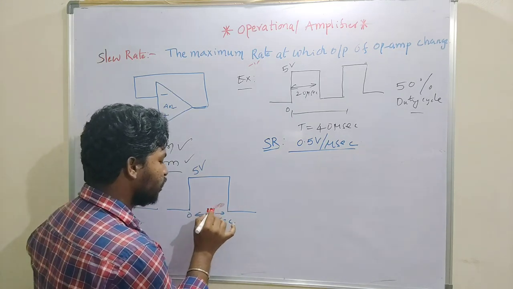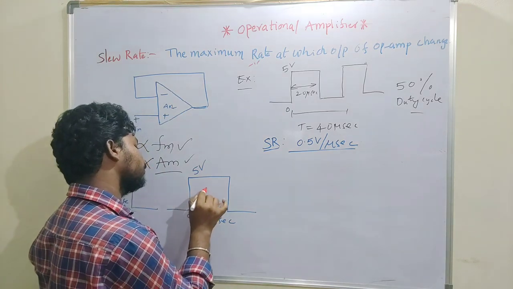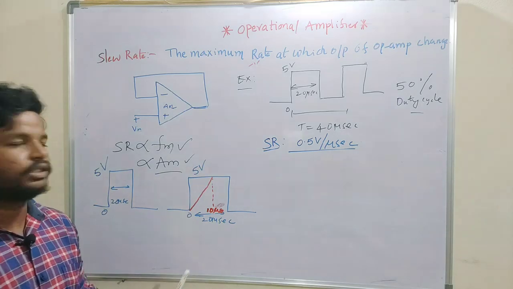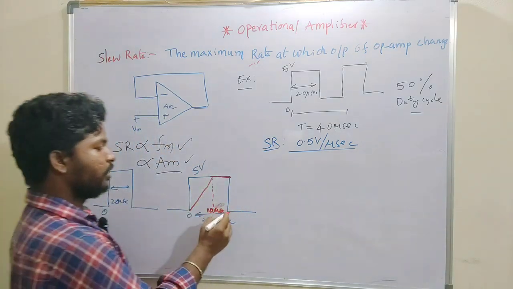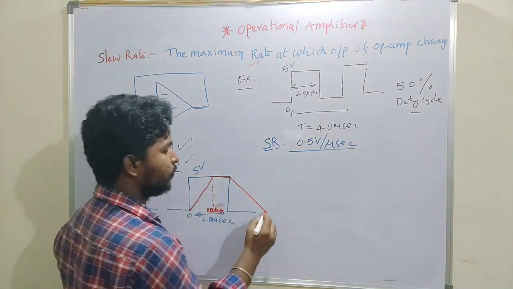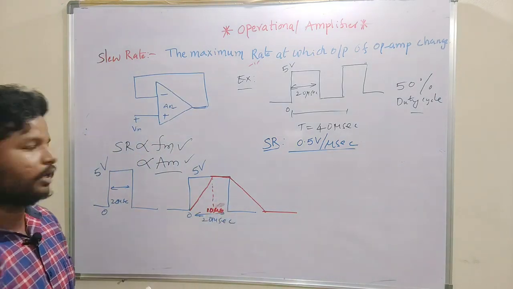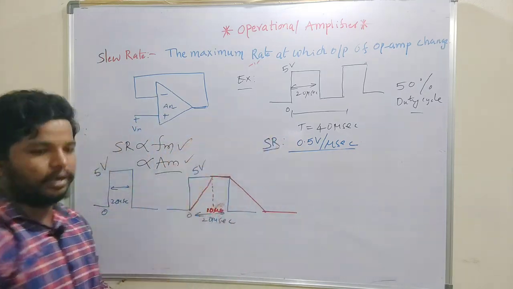If I draw this output, it takes 10 microseconds to reach the 5 volts. It stays constant for a while till 20 microseconds, and then it tries to fall to 0. So this is the output we are expecting because of the slew rate of the operational amplifier.